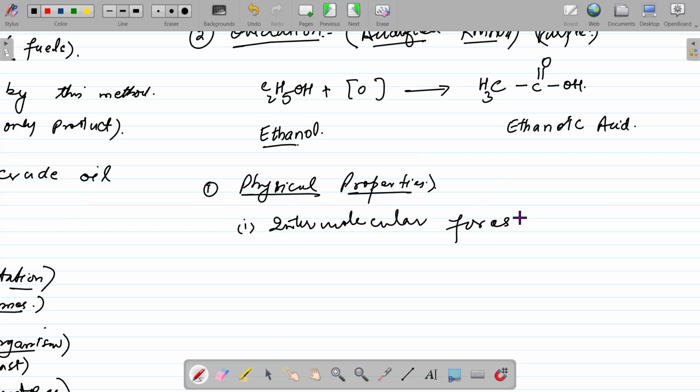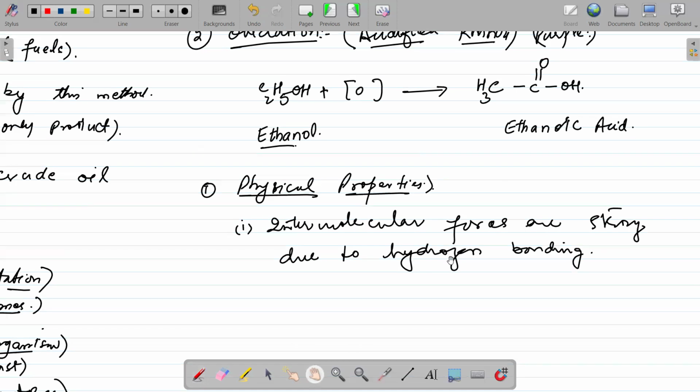So when we talk about their physical properties, remember their intermolecular forces are strong due to hydrogen bonding, right? That is very important. Why do they have hydrogen bonding?